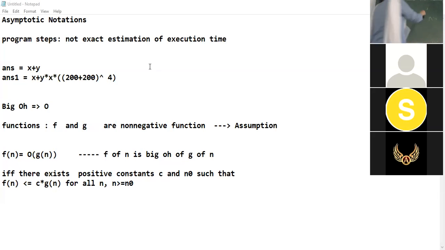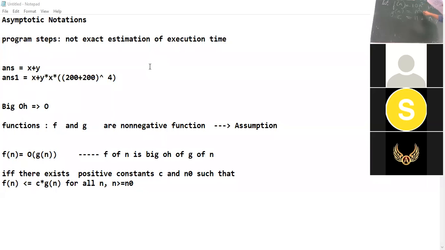So suppose f of n is equal to 10n square plus 4n plus 2, g of n is equal to n square, C is equal to 11 and n is greater than or equal to 5.